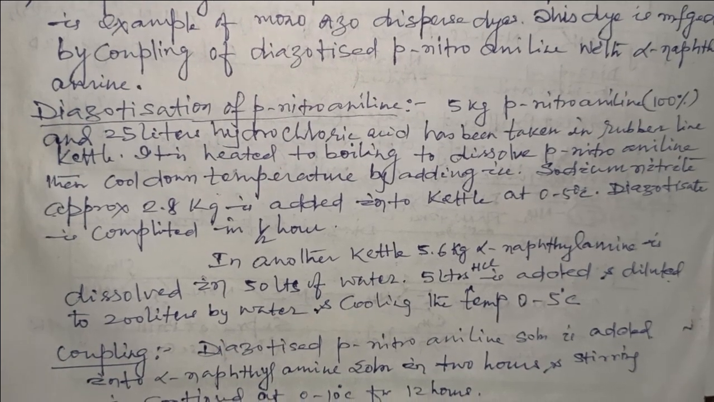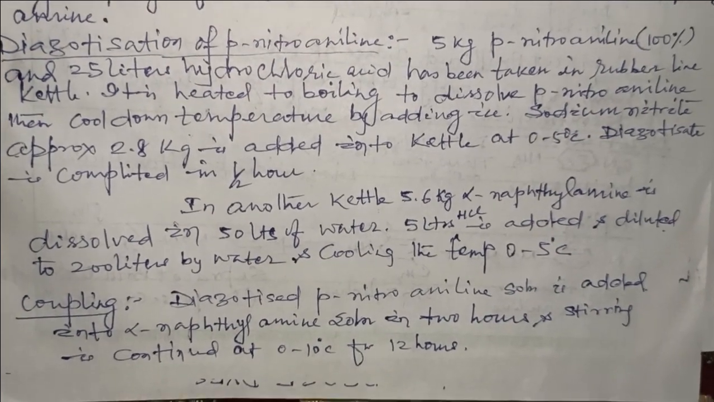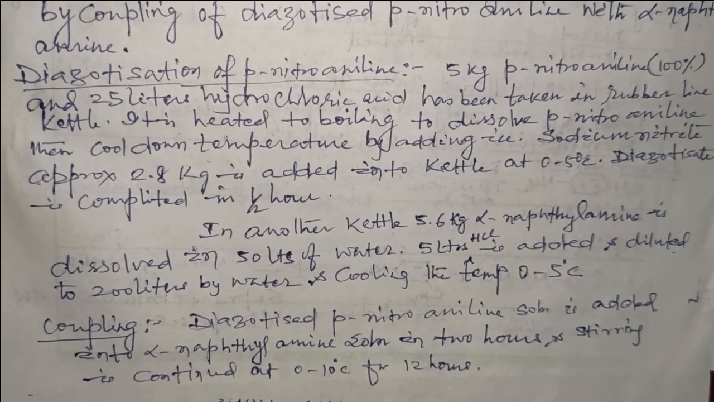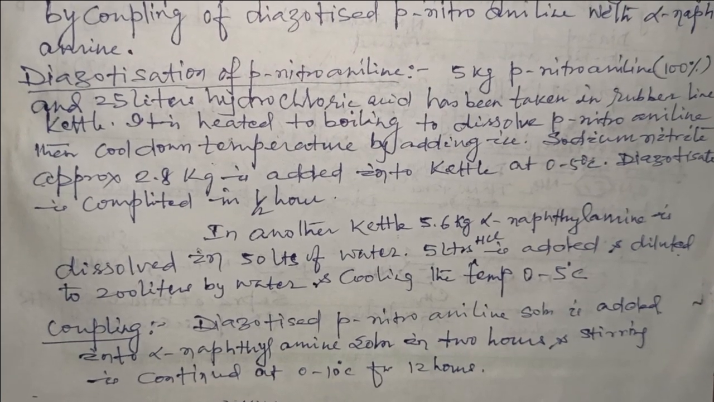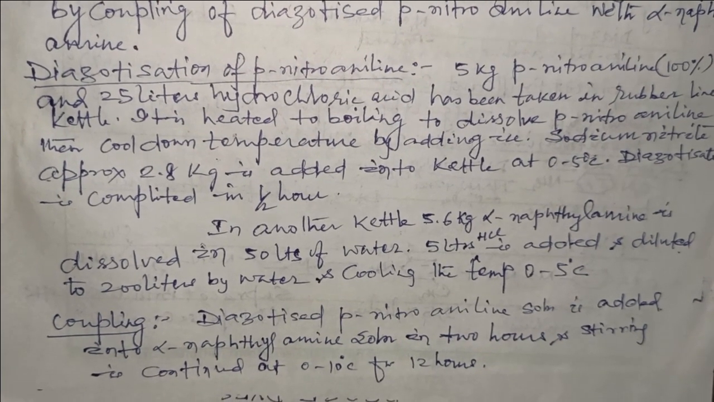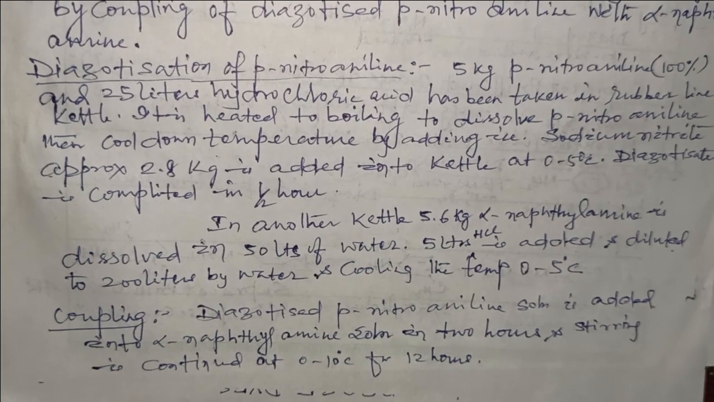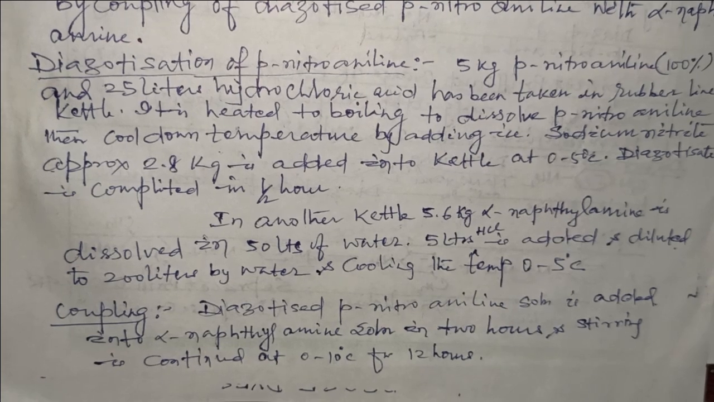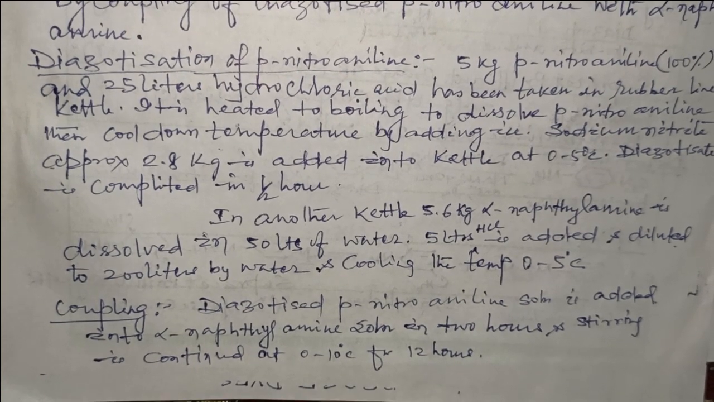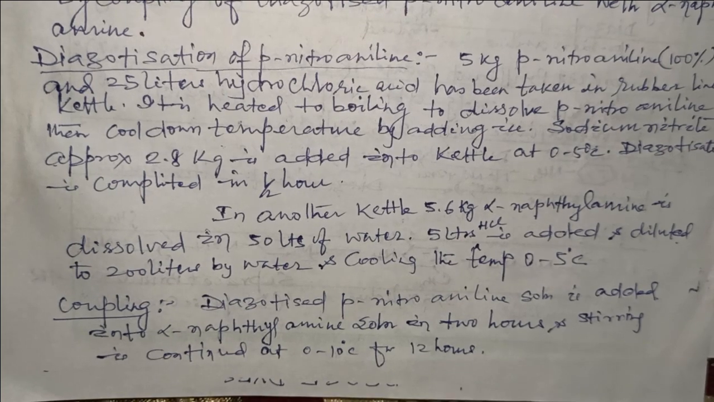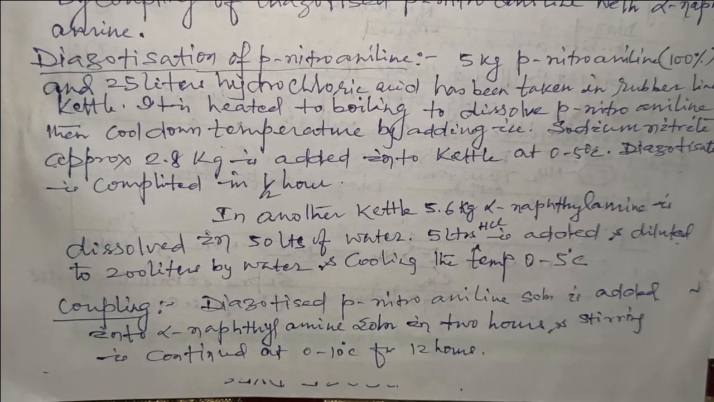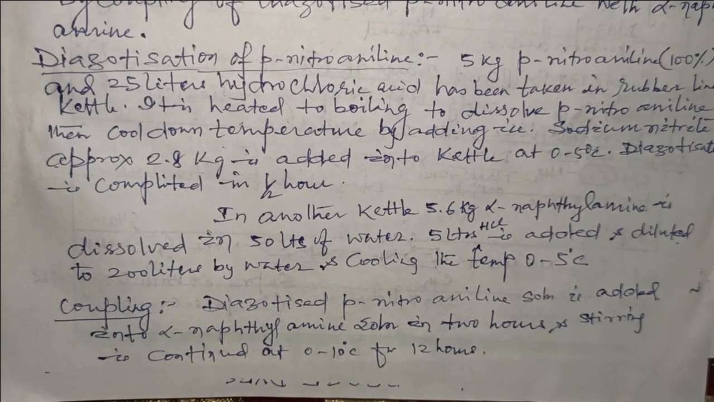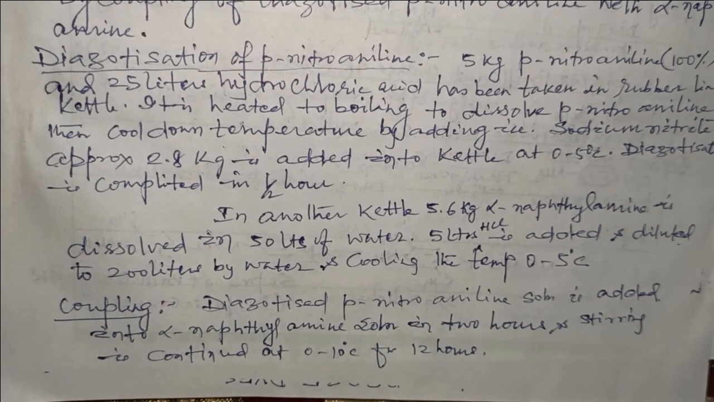Diazotization of para-nitroaniline. 5 kg para-nitroaniline and 25 liters of hydrochloric acid are taken in a rubber lined kettle. It is heated to boiling to dissolve the para-nitroaniline, then the temperature is cooled down by adding ice. Sodium nitrite, approximately 2.8 kg, is added into the kettle at 0 to 5 degrees centigrade. Diazotization is completed in half an hour.